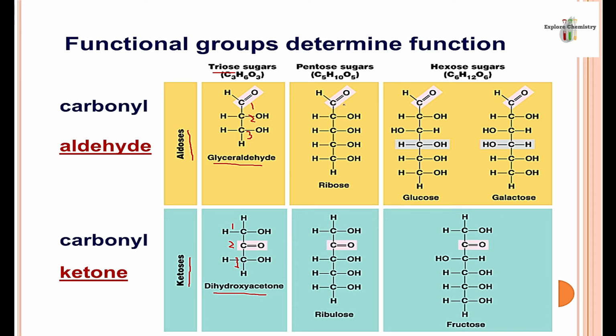In this structure, 5 carbon atoms are present actually, and an aldehyde functional group. So this compound is actually aldopentose due to 5 carbon atoms. If there are 4 carbon atoms, that compound will be called tetrose. So according to the number of carbon atoms, they are named triose, tetrose, pentose, hexose, heptose, and so on. And we can mention the name of the functional group as aldose or ketose. So this will be aldopentose and this will be ketopentose.